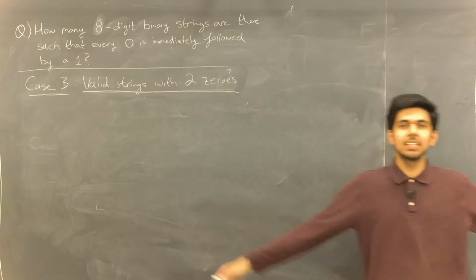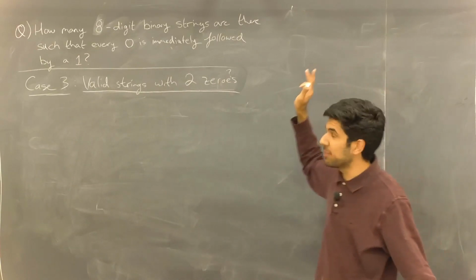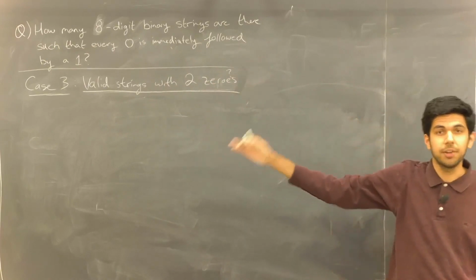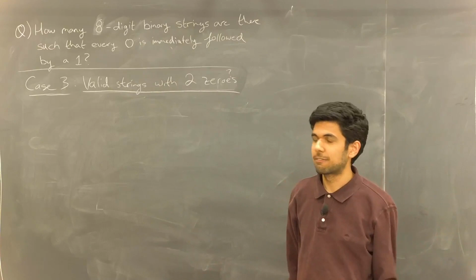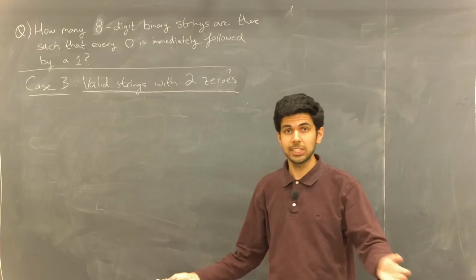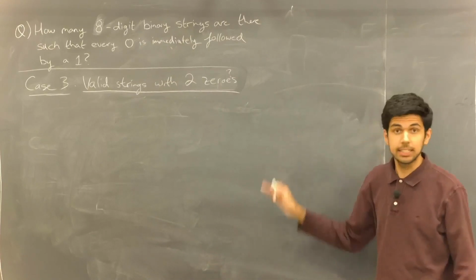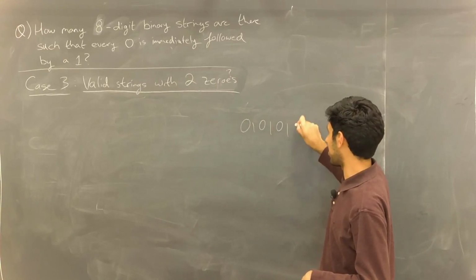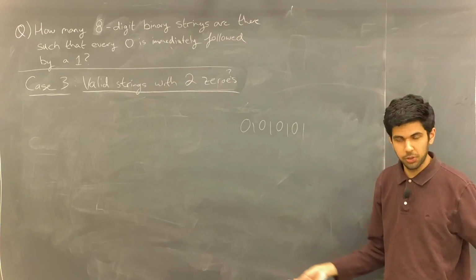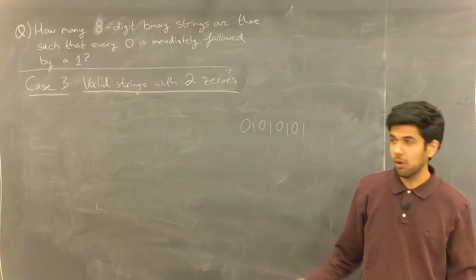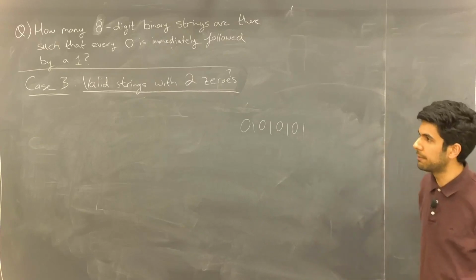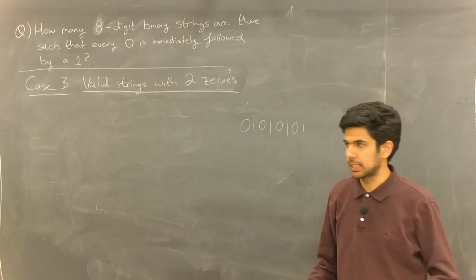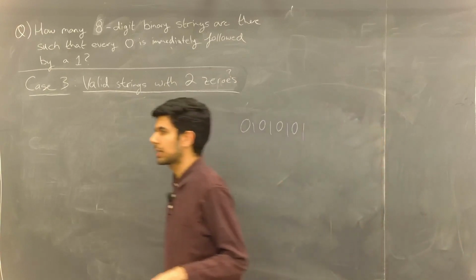So if we had the same question, but we're asking how many 8-digit binary strings are there such that every 0 is immediately followed by a 1, we could follow the same procedure. First, figure out the most amount of zeros that could appear in a string. In this case, it would be 4, because we could have 0, 1, 0, 1, 0, 1, 0, 1. And more than 4 zeros would be like 5 or more. That would be 10 or more digits. That would be no good. So we would say there's at most 4 zeros. And then we could do casework once again. No big deal. It's just a couple more cases.